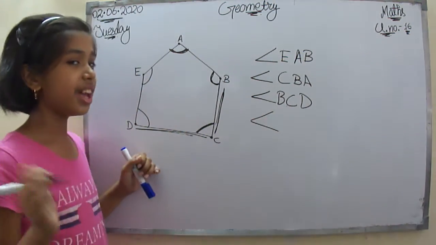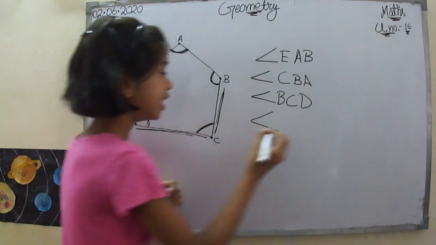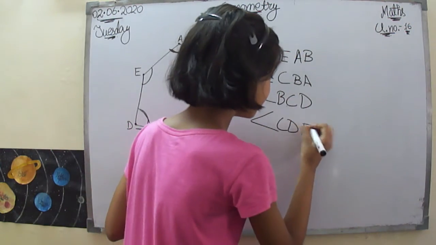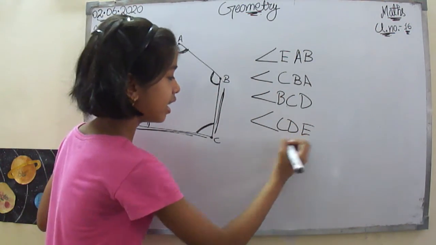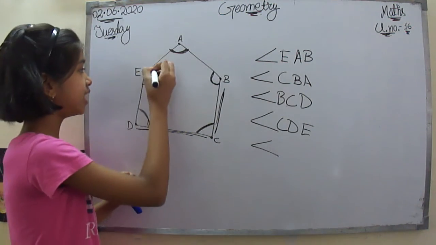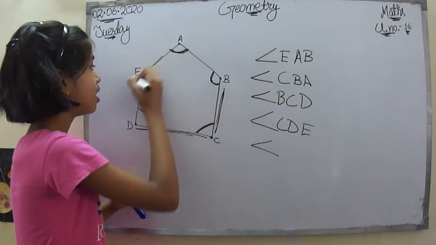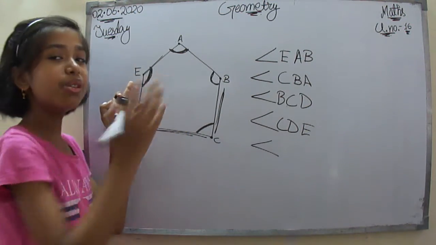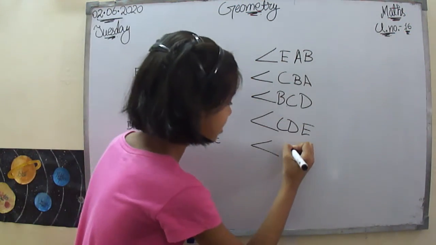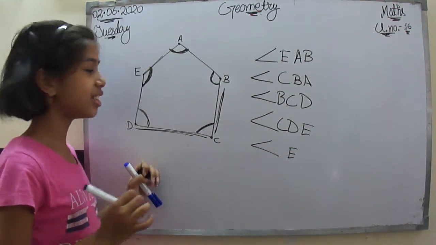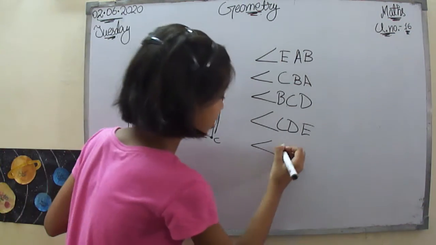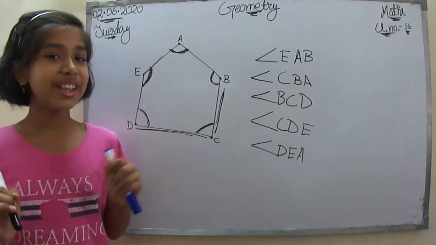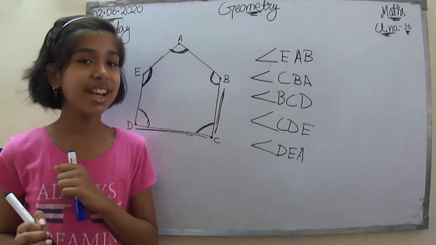Let's see that out. Now let's see this one. Vertex is D. What are the arms? C and E. Then we are left with one angle. Let's name that out. Who is the vertex? E is the vertex. Who are the arms? D and A. So we are going to name it like this: DEA. Very simple. Now I think how to name the angles is clear to you.